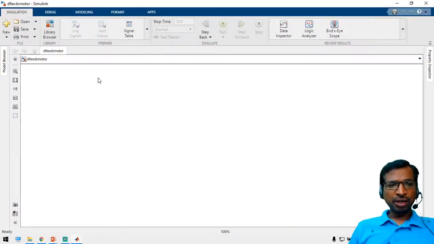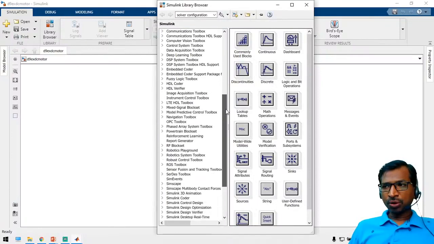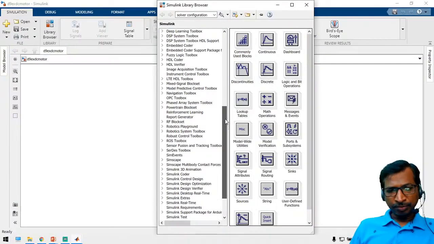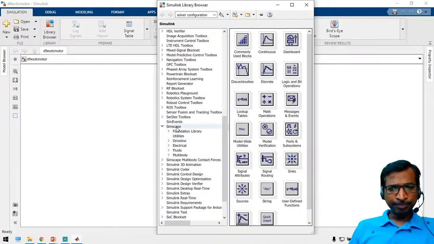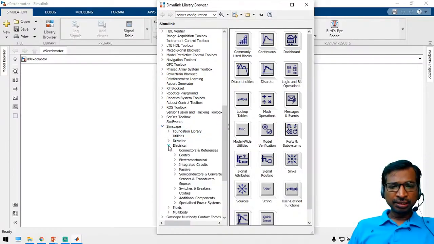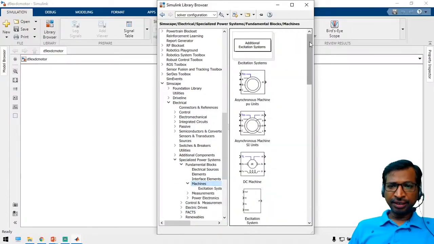Yes, so now we are going to explore the motor control sections. In MATLAB, you have two different libraries. One is called the Simscape library, and another one is called the Simulink Power Systems library. In the fundamental blocks, here are the machines, and you can get all kinds of motors.